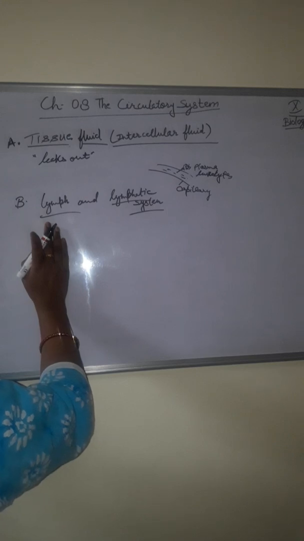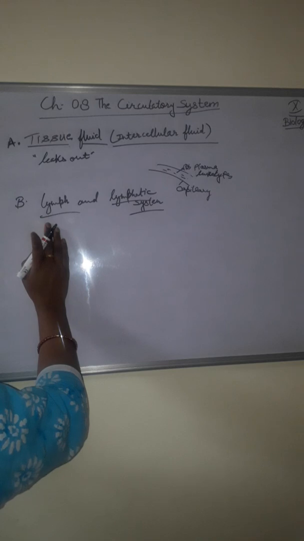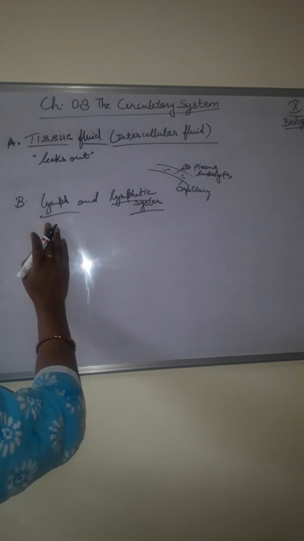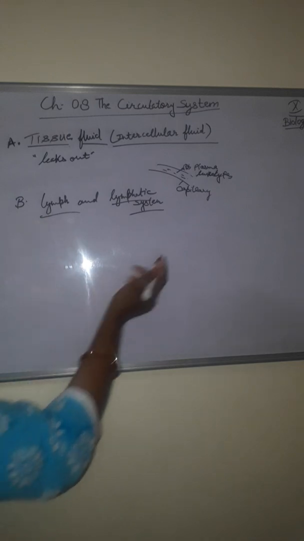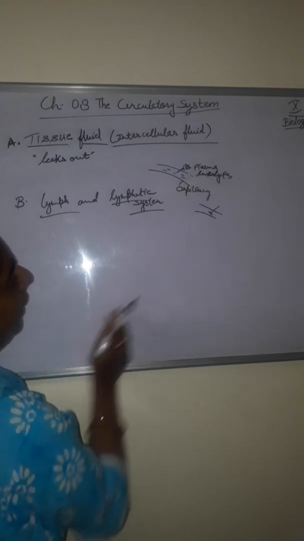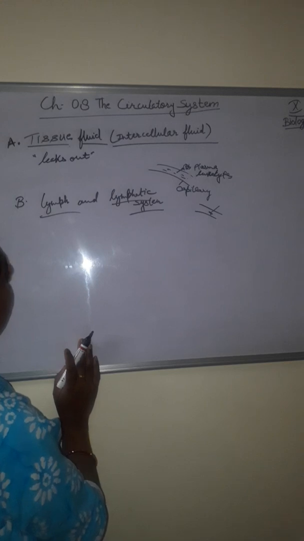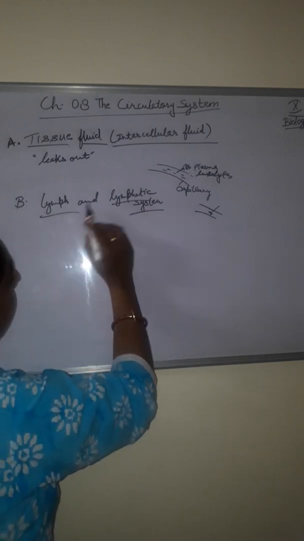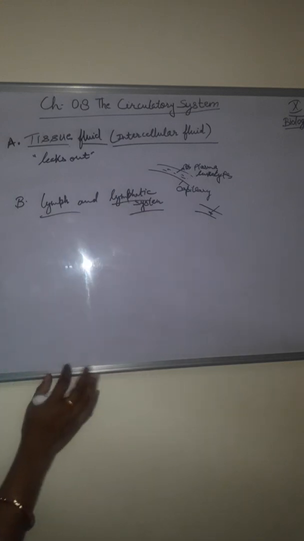Some of the tissue fluid may be reabsorbed into the blood vessels, but most of it re-enters another set of minute channels named lymph vessels, where it is called lymph. Okay, these fluids are reabsorbed by the lymphatic system, and this type of fluid is called lymph, and the system which contains lymph is called the lymphatic system.